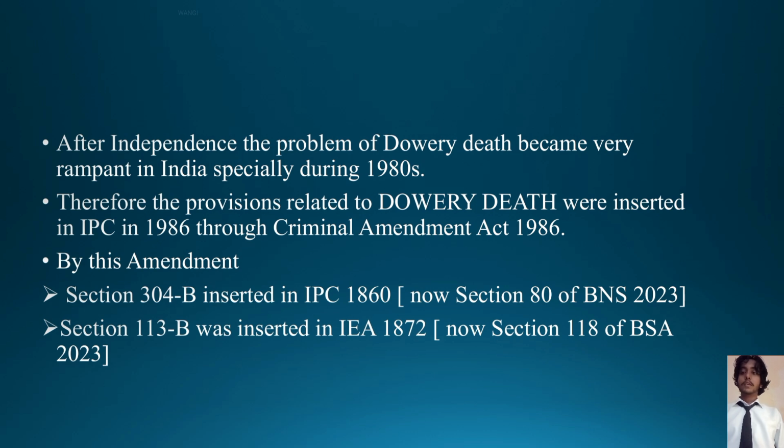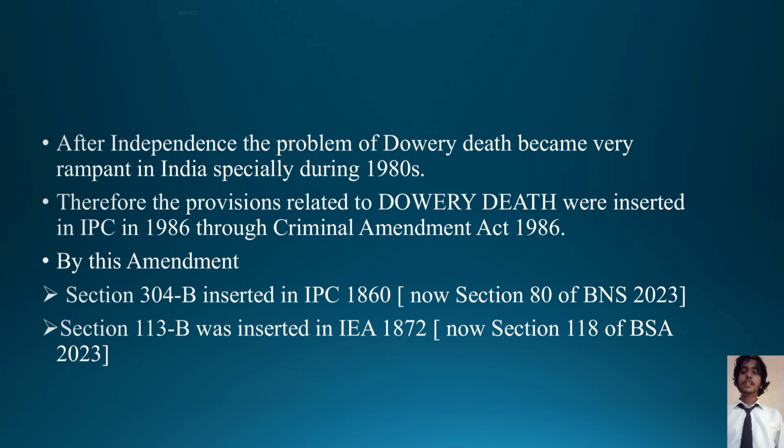The introduction. After independence, the problem of dowry death became very rampant in Indian society, especially during the 1980s. Therefore, the provision of dowry death was inserted in IPC by the Criminal Amendment Act 1986. By the Criminal Amendment Act 1986, two sections were inserted. Section 304B was inserted in IPC in 1986.